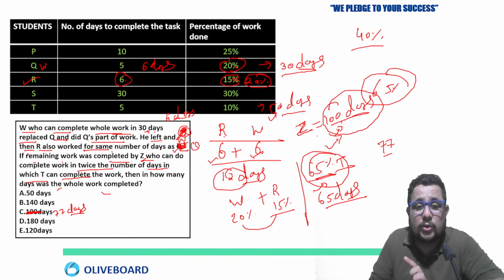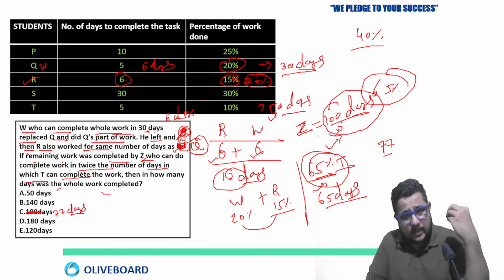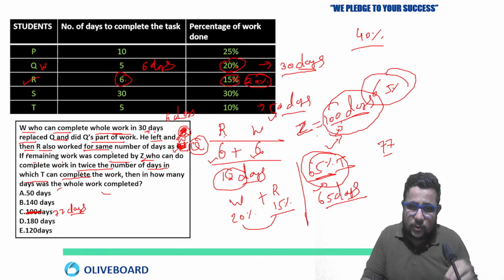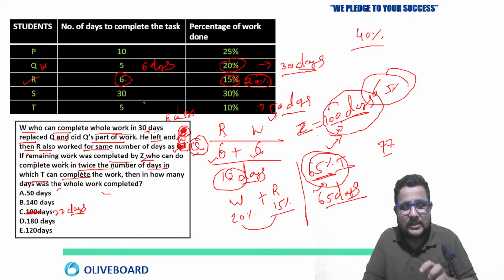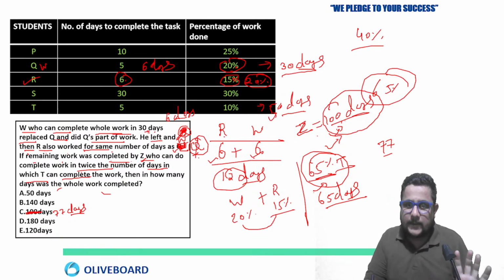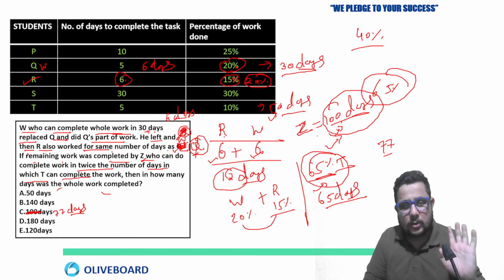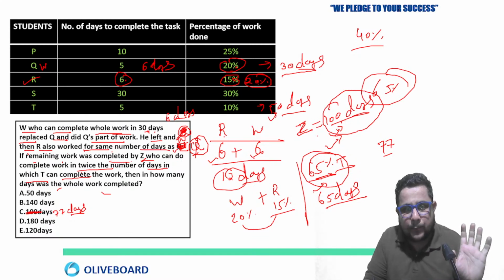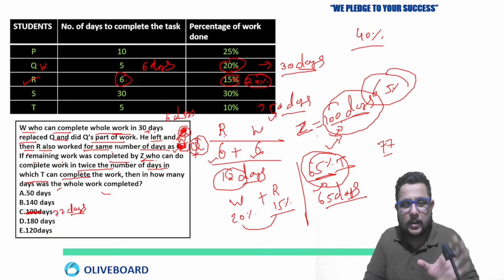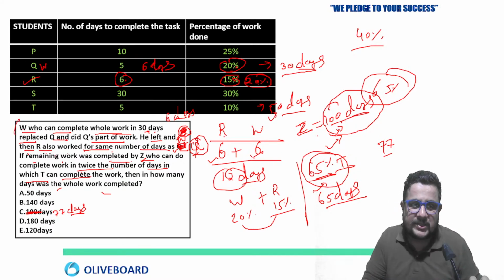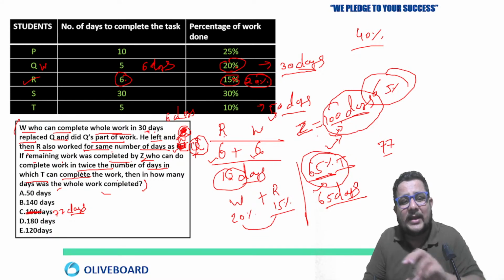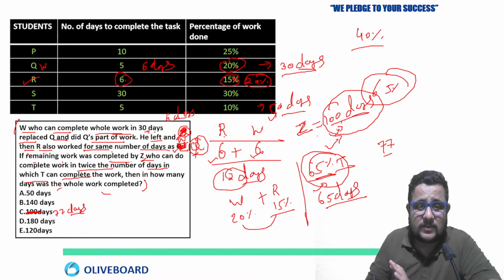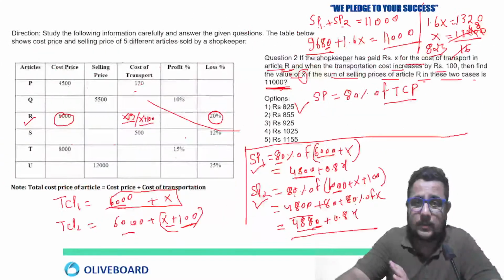If they have given Q, in the worst case, if Q is here, then you will go with the time of Q, and you have to convert all things in that manner. You will not get confused, but go with W here. This is the proper way, I mean the proper question. I have made the changes accordingly to make the question proper, because there was some statement problem in this particular statement. So that's why I put W here.